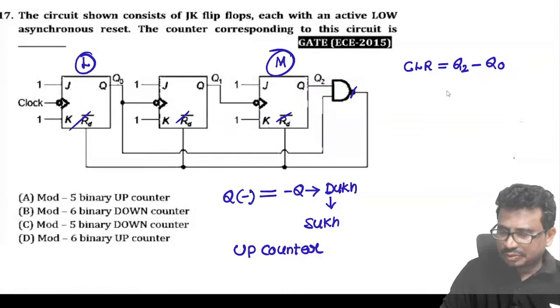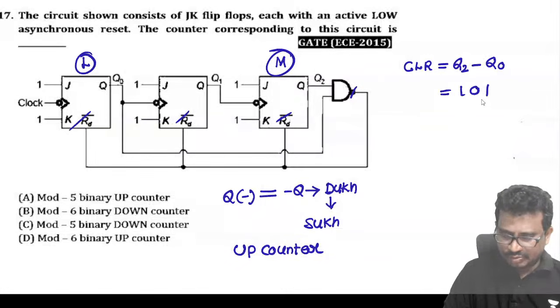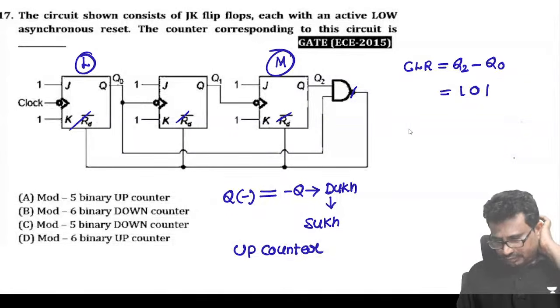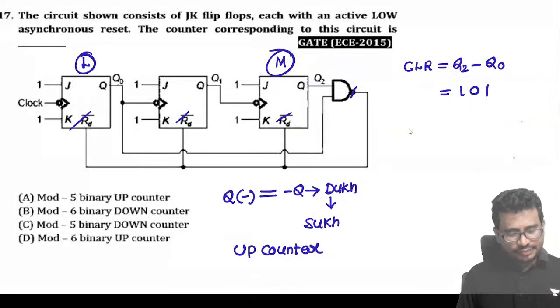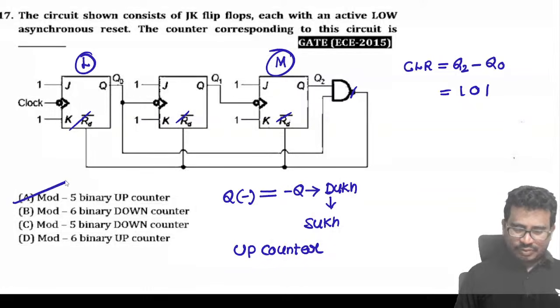Then it will come to be 1 0 1. So this is a mod 5 up counter.